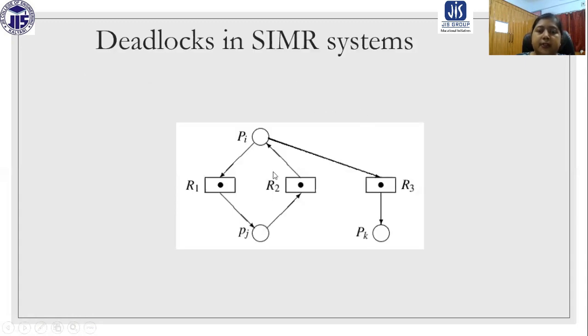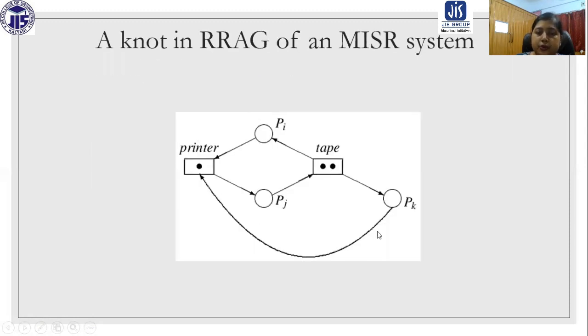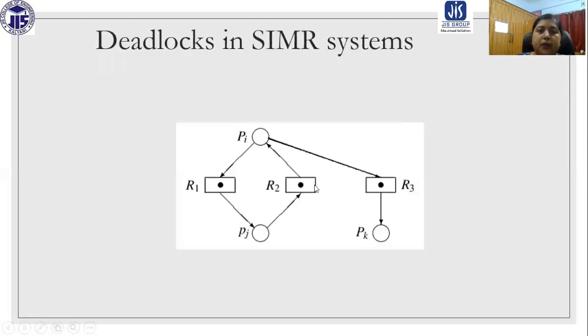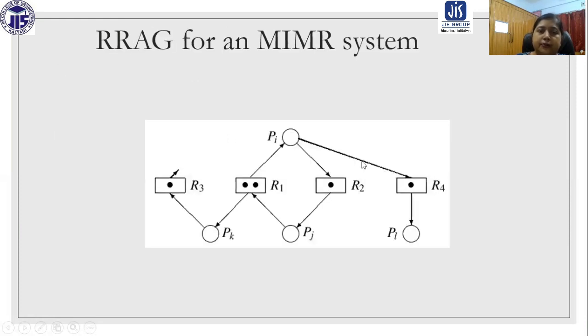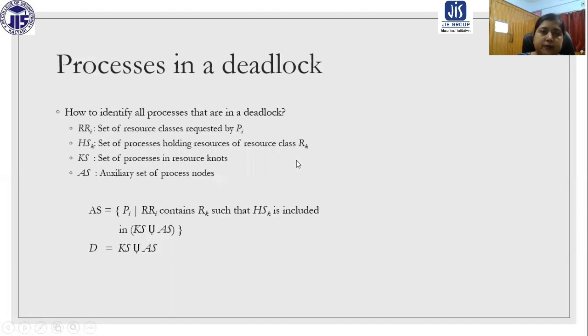The cycle is enough, but in the multiple instance case we require a knot. If you think about the MIMR system, again we require a resource node. Here you can see there is a resource node. Then only it can be possible.